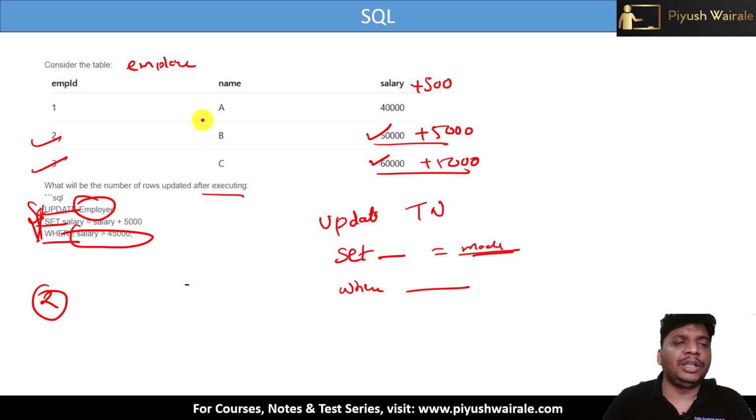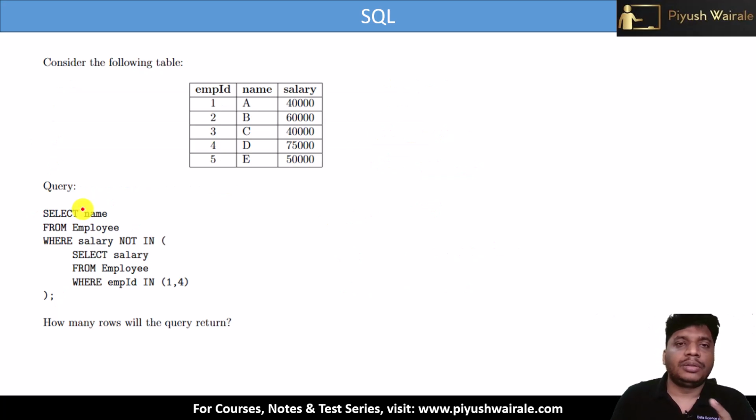Here I have just 3 rows. In the exam, you can expect 4, 5, even 6 rows as well, and they can put one more condition like that. So here you can see UPDATE, SET, WHERE. This is the syntax for updating the table. Now let's try to solve this particular question.